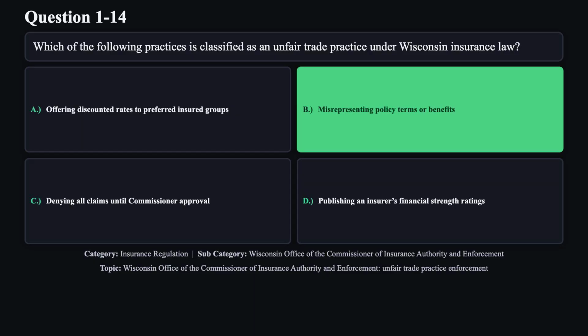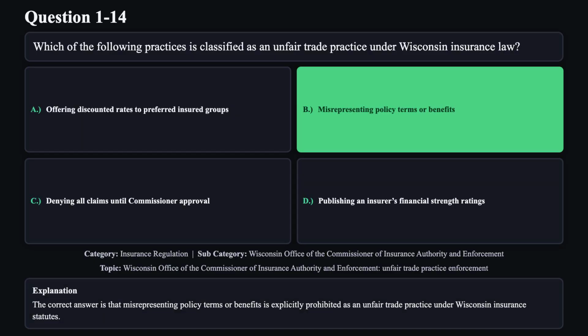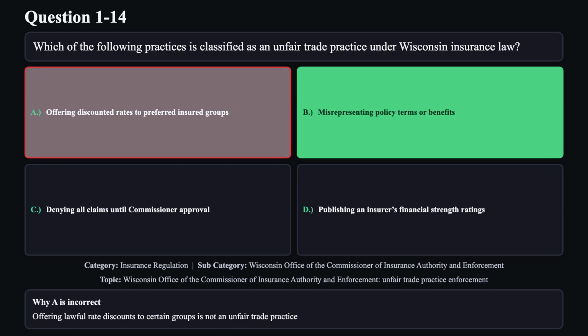The correct answer is B. The correct answer is that misrepresenting policy terms or benefits is explicitly prohibited as an unfair trade practice under Wisconsin insurance statutes. Reason A is not correct. Offering lawful rate discounts to certain groups is not an unfair trade practice.